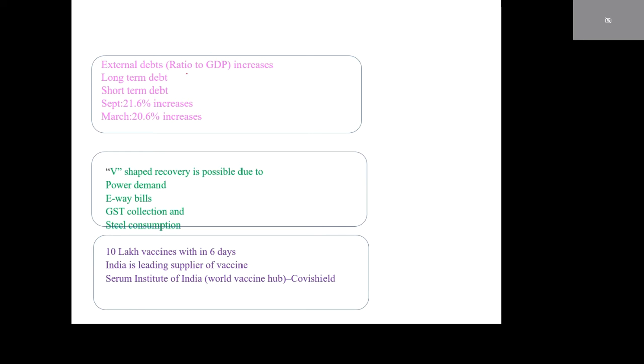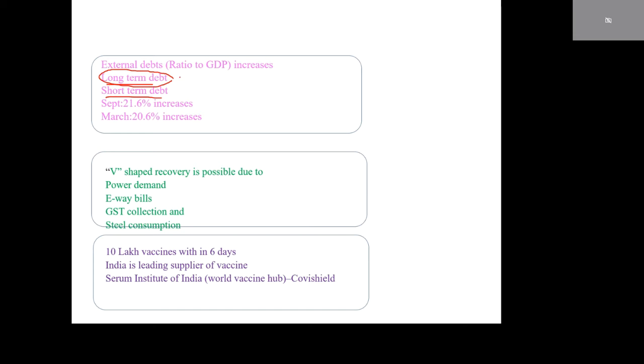External debt, that is the ratio to GDP, increases. Two types of debts are there: long-term debts and short-term debts. We are mostly taking long-term debts. Long-term debt means we have to repay the actual amount after a long time. If we repay the interest, that is sufficient.